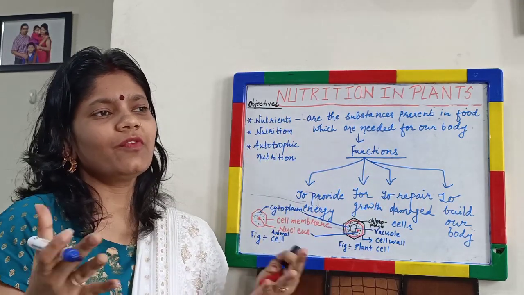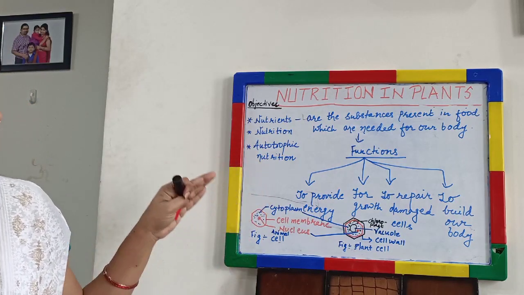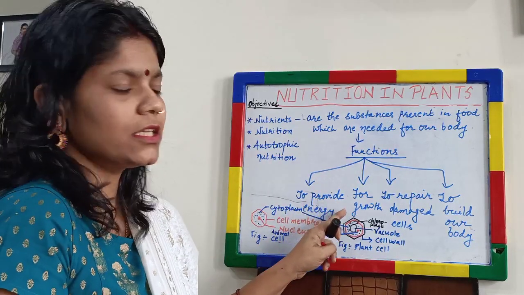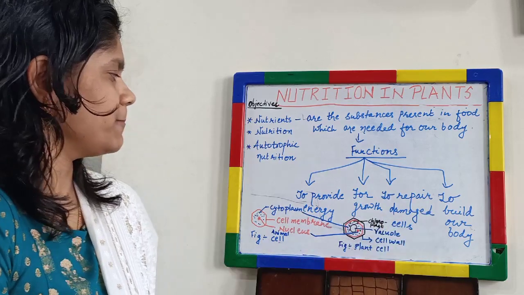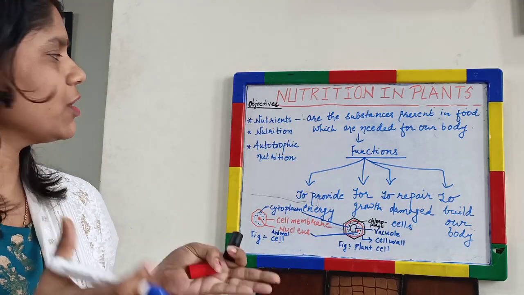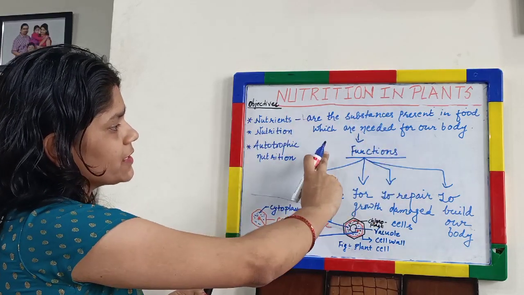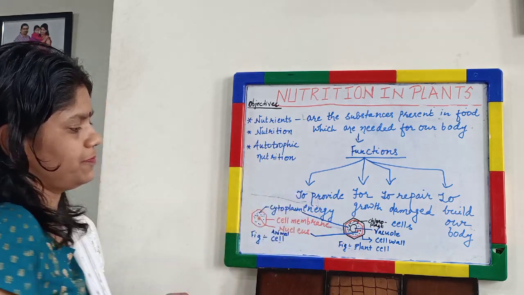To build bodies of all organisms, they all need nutrients. So the functions of nutrients may be summarized as to provide energy for growth, to repair damaged cells, and to build our body, even the bodies of all the organisms. So this is the definition of nutrients and the functions of nutrients. You may note it down.